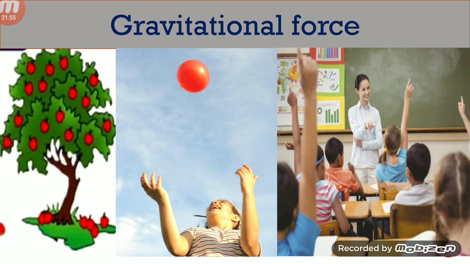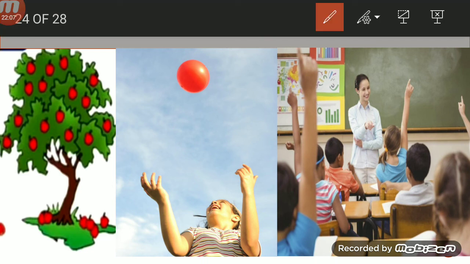Why? For example, if we throw a ball into the sky in the upward direction, what will happen after some time? It will fall on the ground.